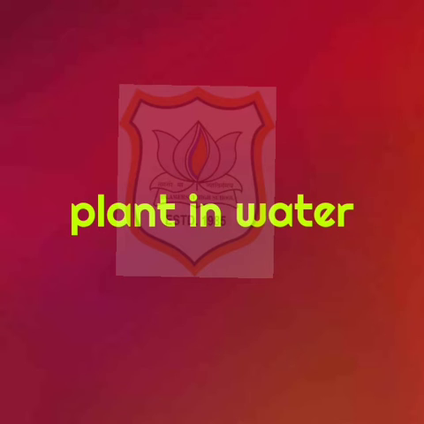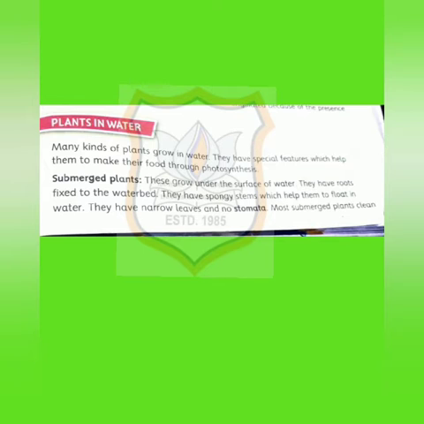In this topic we will see two kinds of plants. The first one is submerged plants and the second is floating plants. Many kinds of plants grow in water.